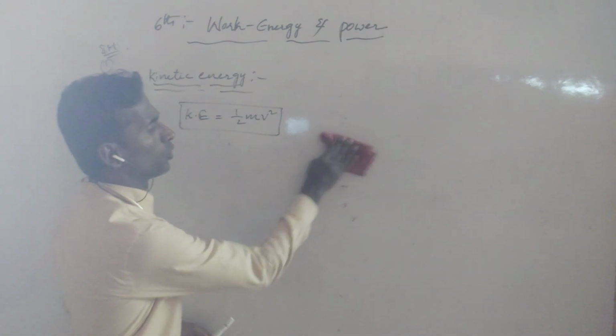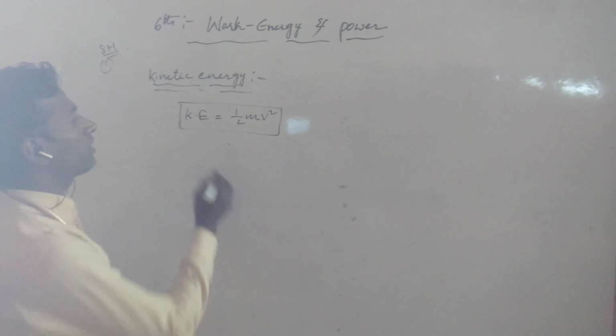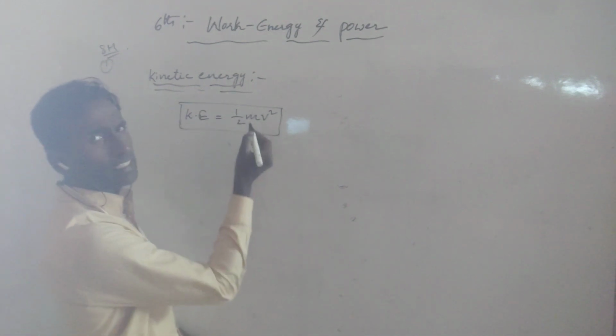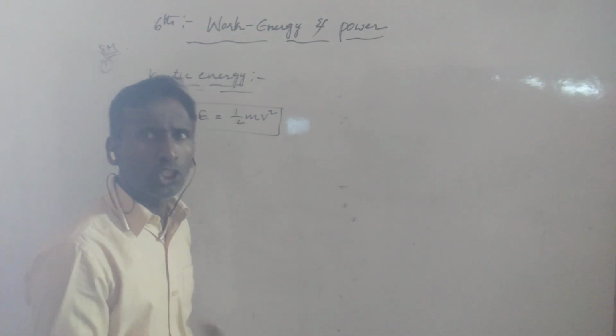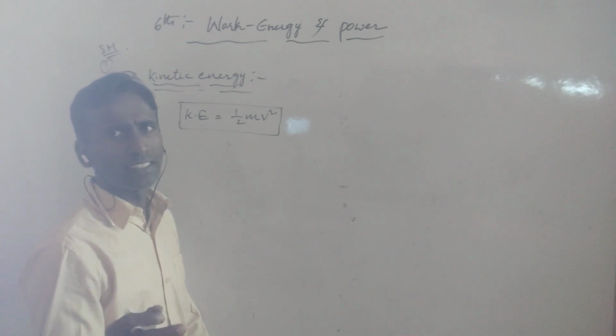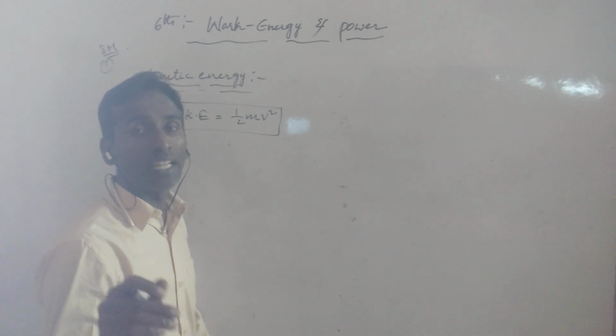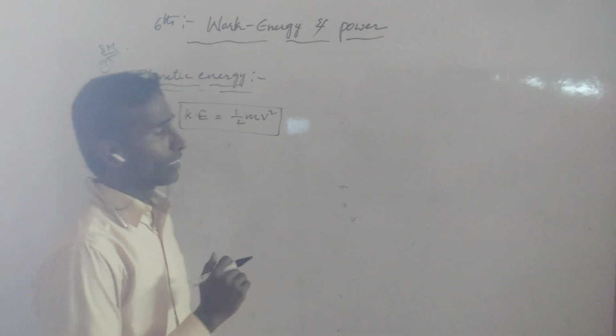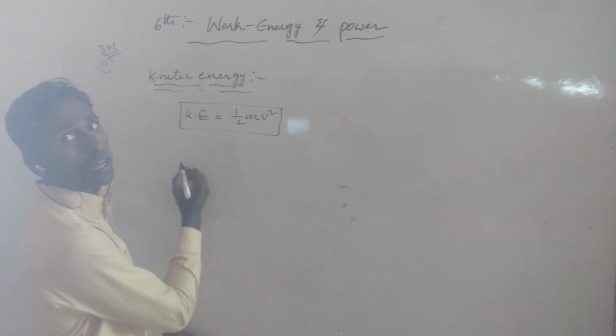And for kinetic energy we also have the units and the dimensional formula. Energy means joule in the SI system. In the CGS system, energy means erg. Okay, in the CGS system also erg.